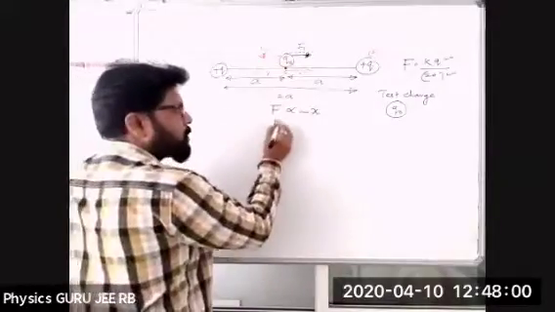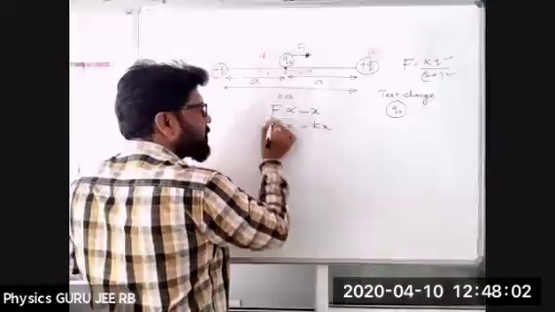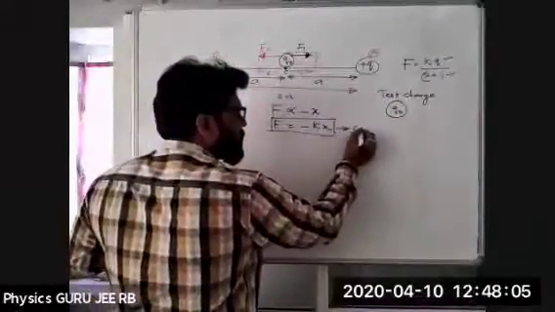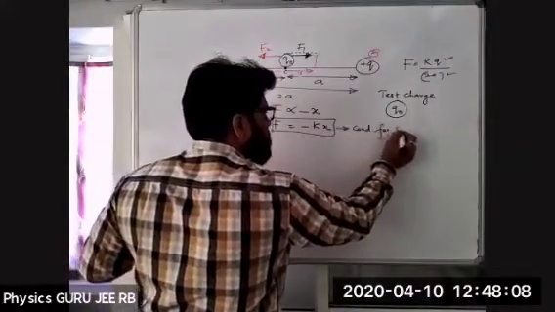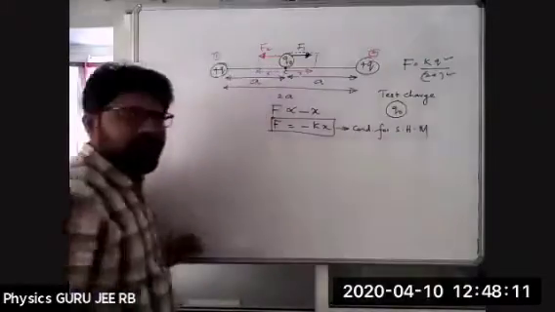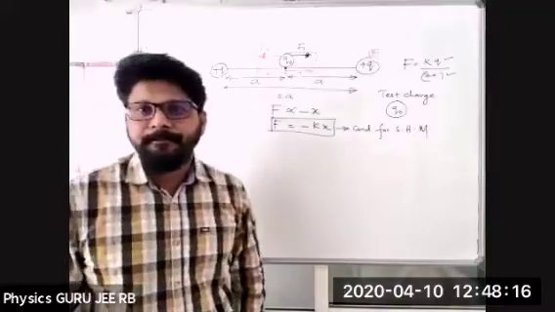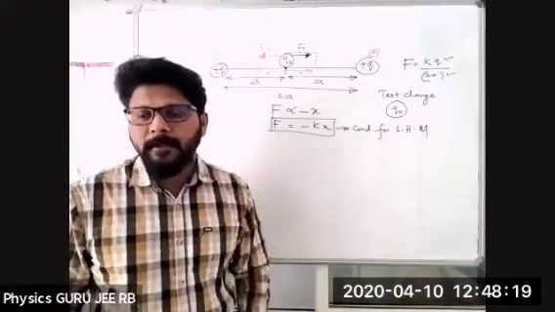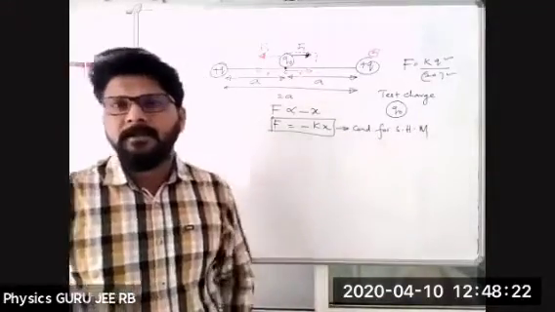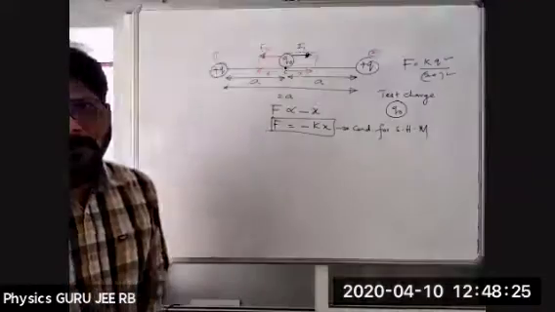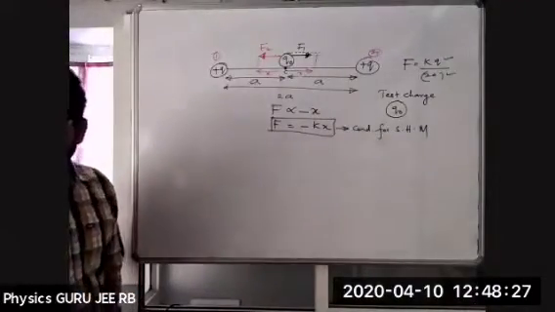Or F equals minus K into x. Keep it like this. That means it is an essential condition to satisfy. But we have to calculate the time period of that simple pendulum. Here onwards it is completely mathematics only. Nothing to worry about. But till here, if it is clear, then we'll go.